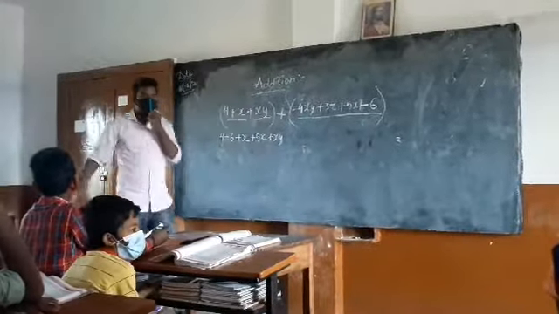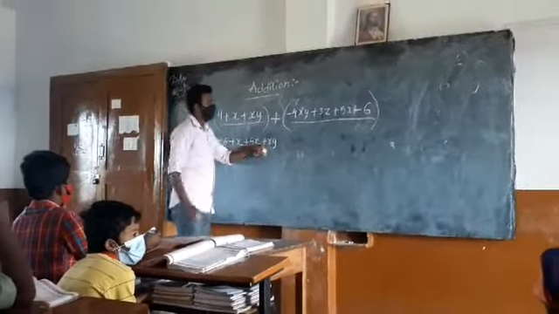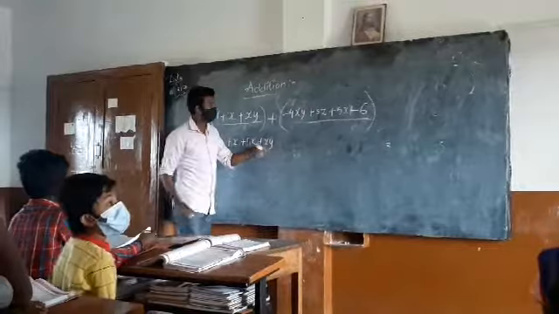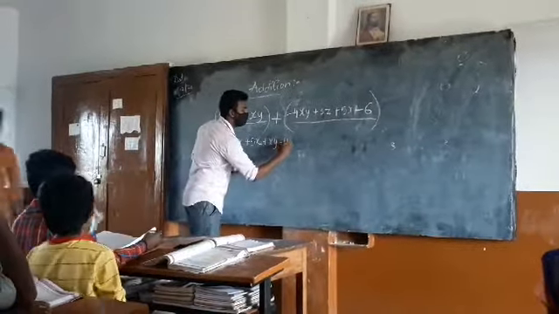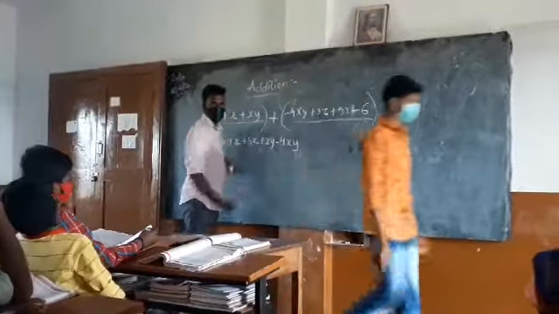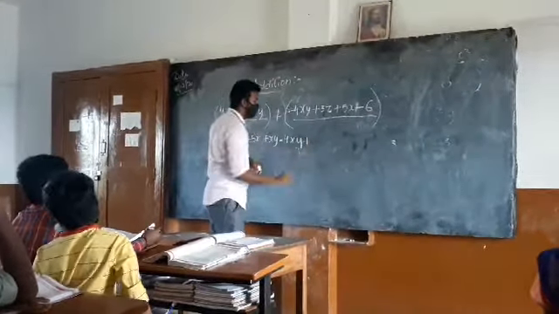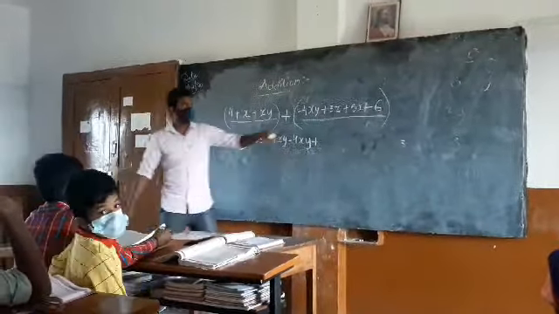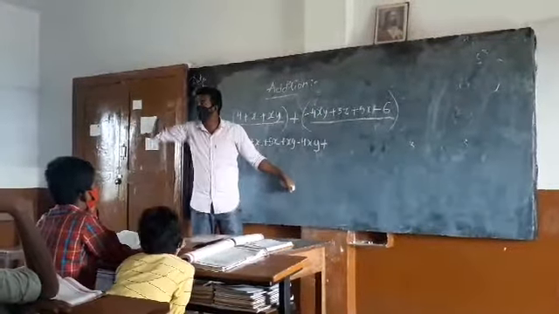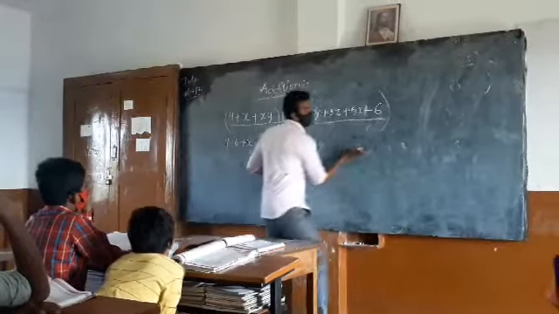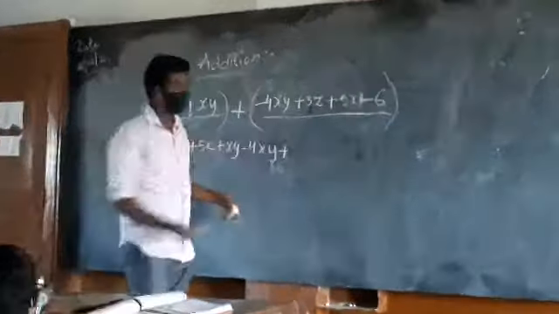Children, focus. xy, what is the like term of this? Minus 4xy. Very good. So you are left with only 3z. Whatever you are left with, you write those terms at last.